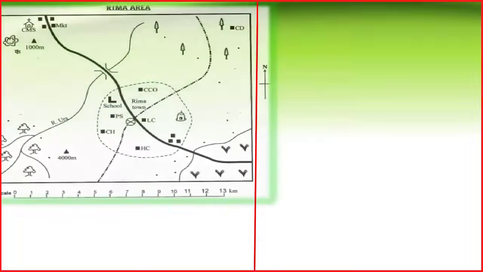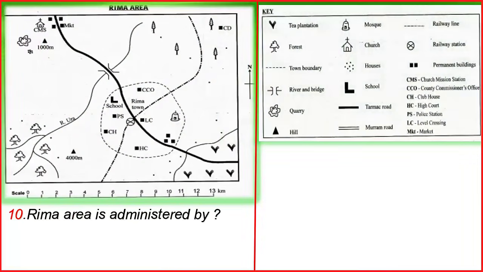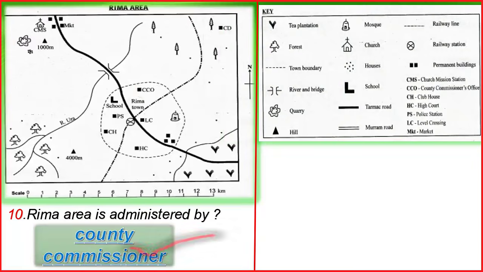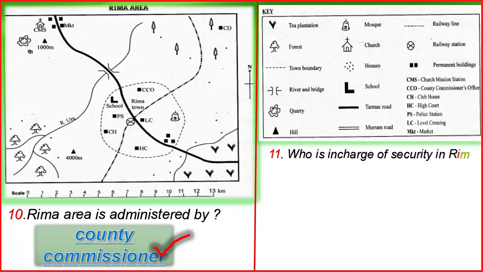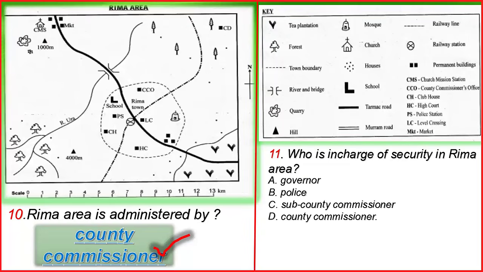Number 10. Rima area is administered by, we said this, the administrator is the county commissioner, CCO. So it is county commissioner. Then number 11, who is in charge of security? Remember, in a given map, the one who is in charge of security is where the policemen obtain law and order from. So they obtain it from, if it is a county, the county commissioner.